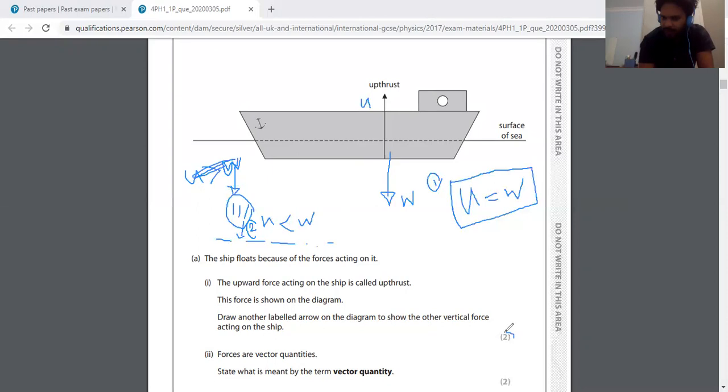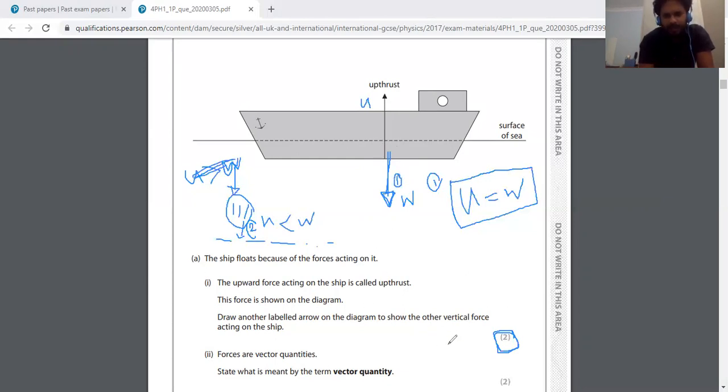This is offered 2 marks. So if you are focused on the marks, this is not just drawing an arrow. 2 marks mean you should check especially 2 points in your answer script. The other force should definitely be weight, so we draw the arrowhead down. We can get 1 mark for the vertical downward arrow.